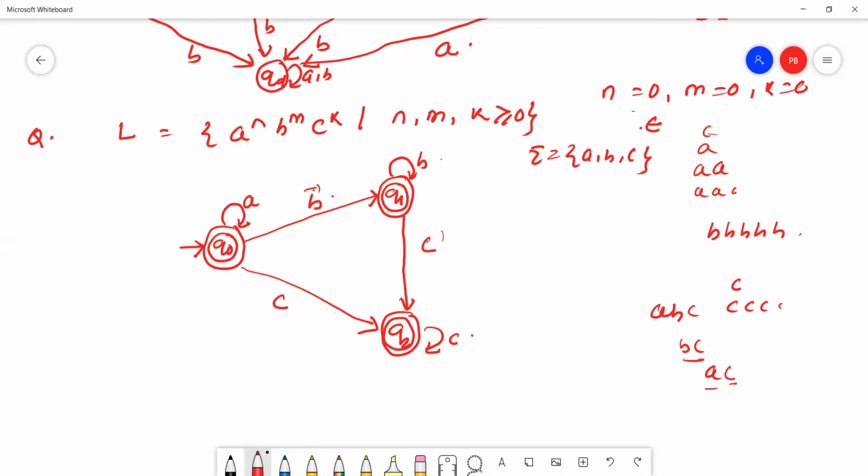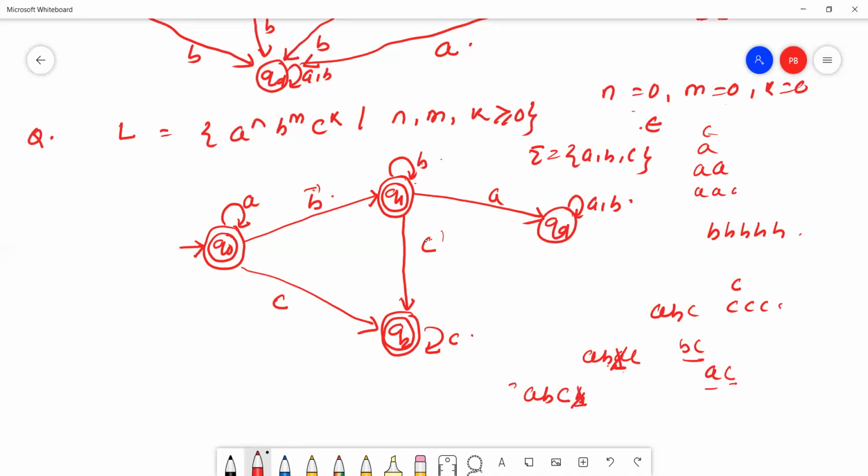Q0 has already read A, B, C. Q1 has already read B, C. After B, no A will start, meaning ABAC is invalid. If A starts, then go to the dead state. After C, no B will start.